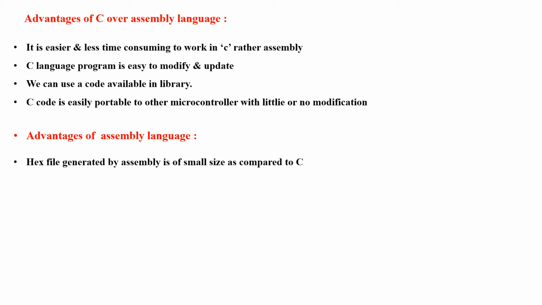We can use code in C which is available in libraries, so library functions are available for C code, and the C code is easily portable to other microcontrollers with little or no modification. Now, an advantage of assembly language is that the hex file generated by assembly is of small size as compared to C language.